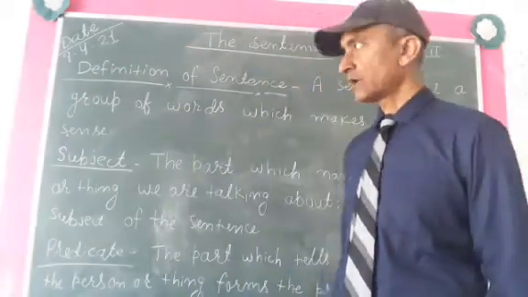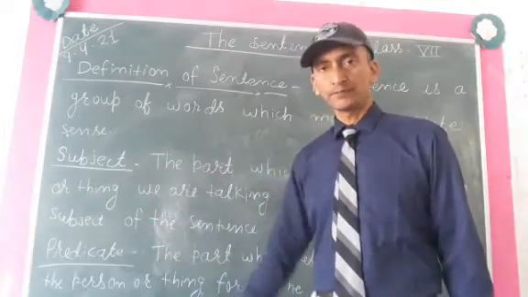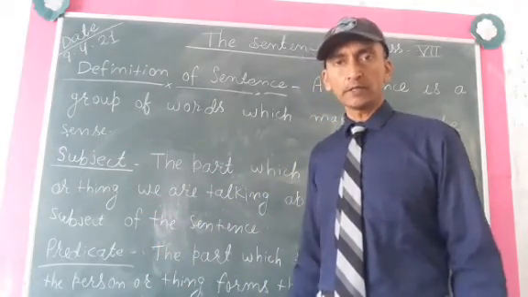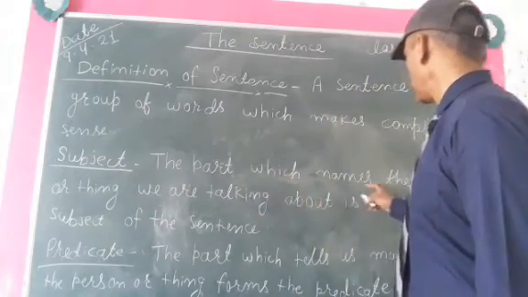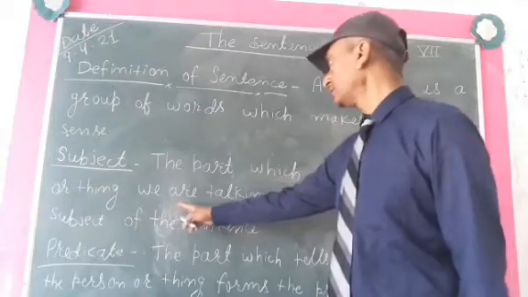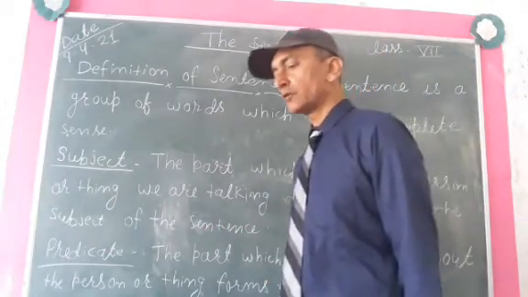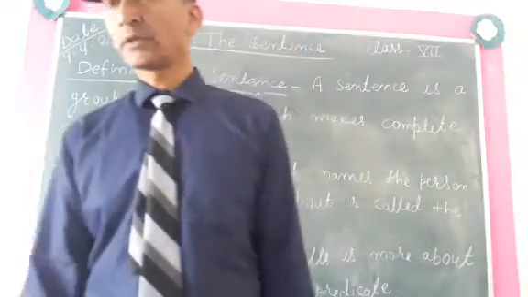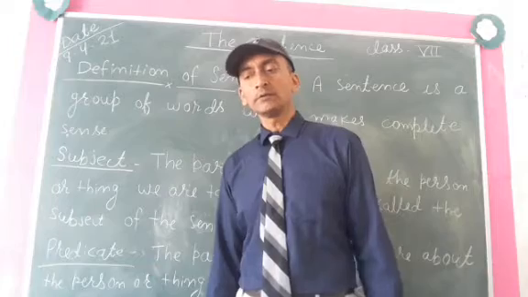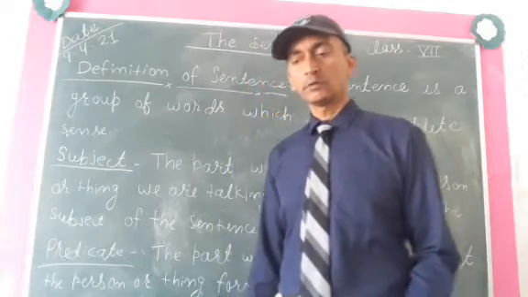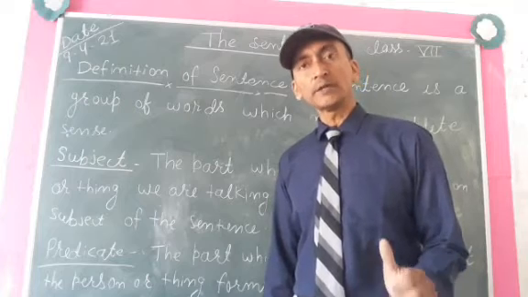Now, after sentence, we will study subject and predicate. What is subject and what is predicate? The part which names the person or thing we are talking about is called the subject of the sentence. I repeat, the part which names the person or thing we are talking about is called the subject.